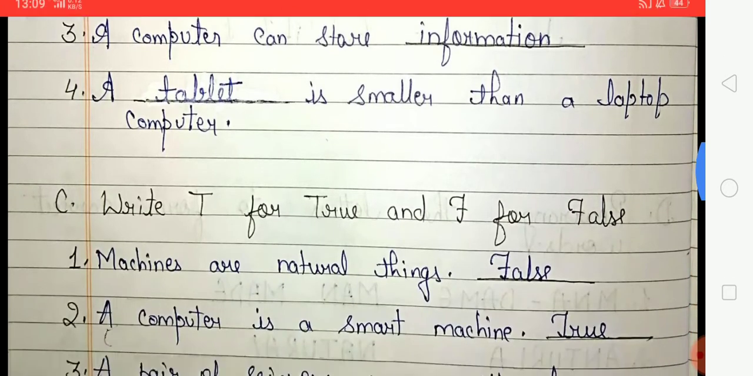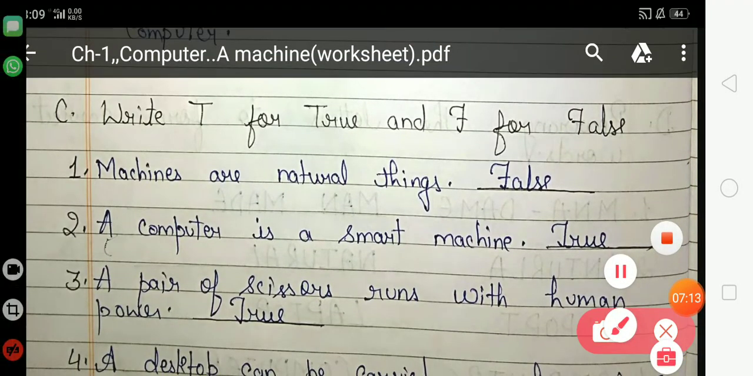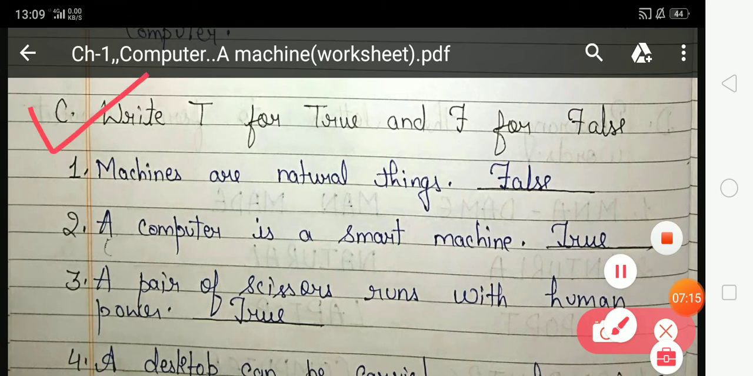And now come on, next exercise. That is exercise C. Write T for true and F for false. Students, in this exercise, you have to give an answer according to the given statement. If your statement is wrong, then your answer will be false. And if your statement is right, then your answer will be true.